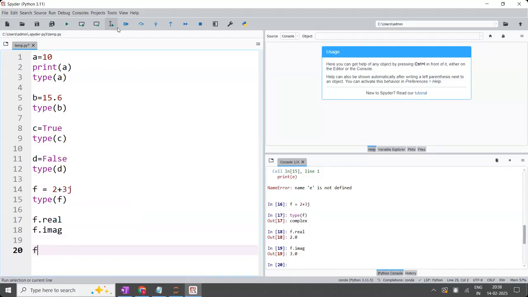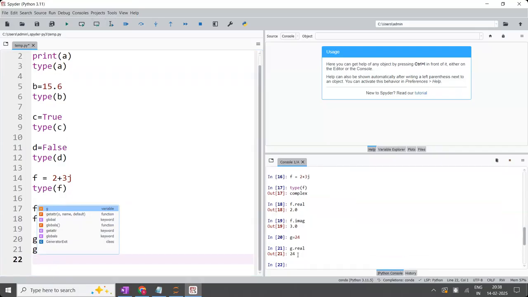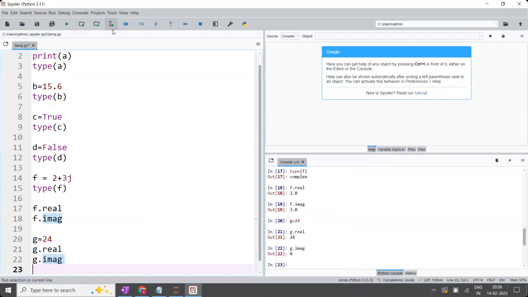Sir, for example, F is equal to 24. Instead of F, let us go with G is equal to 24. Now, if you ask G dot real, you are asking for the real part within G. The value is 24. What is the imaginary part in this, guys? It is 0. 24 into 0 into j. The imaginary part is not there, only the real part is there.